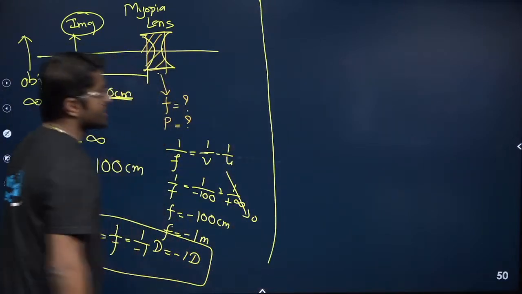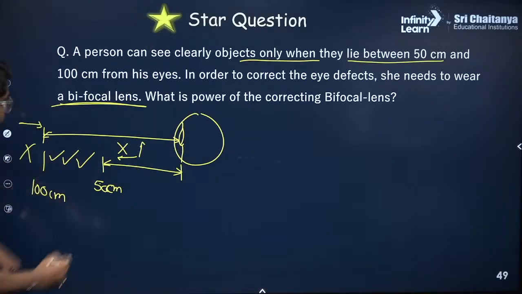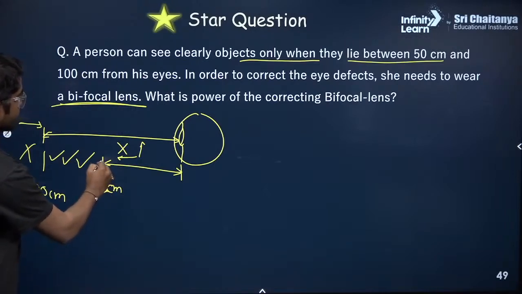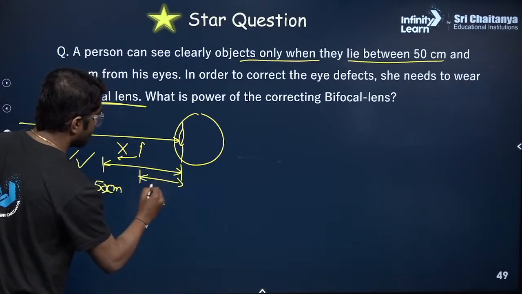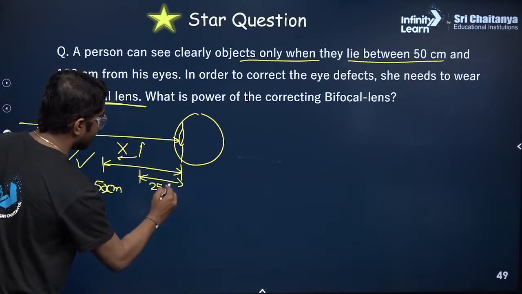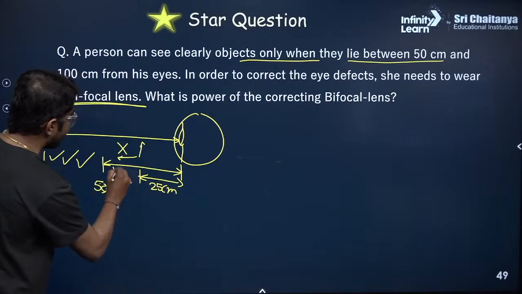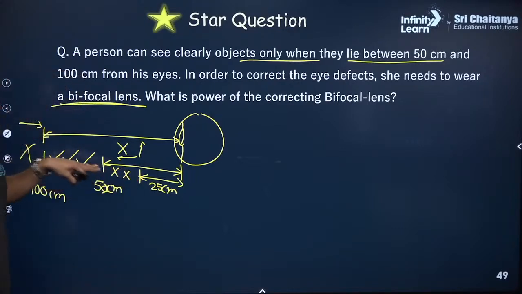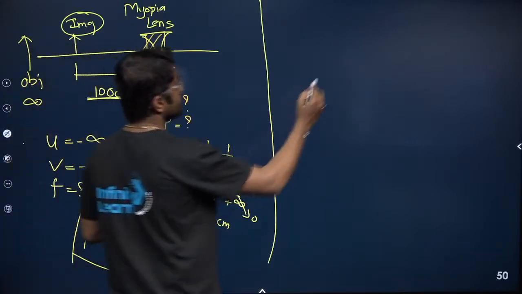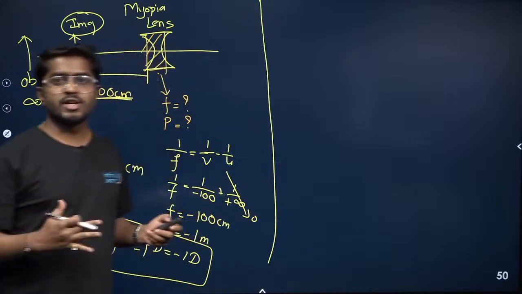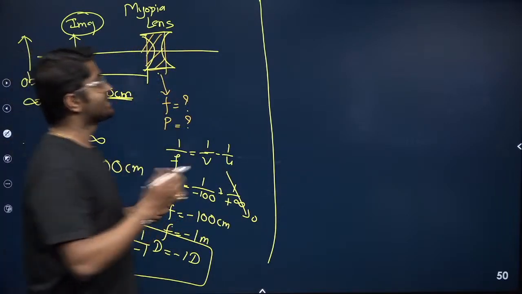There is a second correction, and what is that? You see here, any object which is between this region, there is a near point which was 25 centimeter, so anything in this region is not visible. So the near point has shifted, and we have to correct that. So how will you correct that? What kind of lens do we use? We use the convex lens.